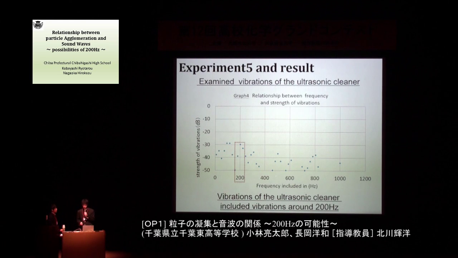By the way, the ultrasonic cleaner accelerated crystallization in experiment 1. Therefore, we thought the ultrasonic cleaner also was related to vibrations around 200 Hz.